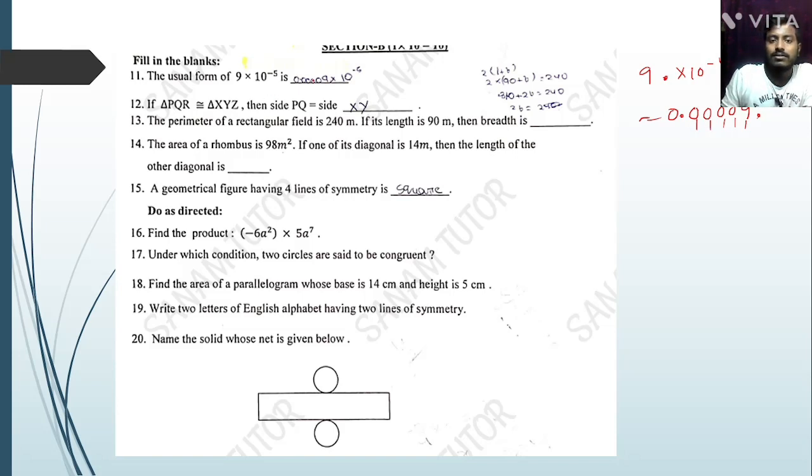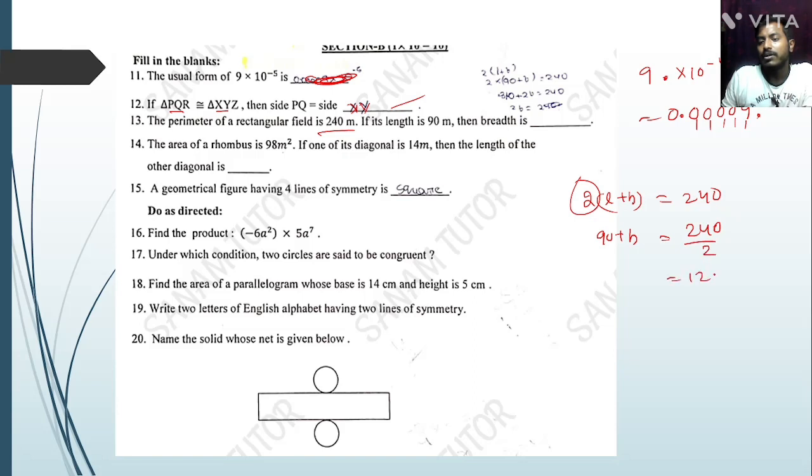Next question. If PQR and XYZ are congruent, then side PQ corresponds to XY. So the answer is X and Y. The perimeter of the rectangular field is given. For a rectangle, 2 into L plus B equals 240. Now L equals 90, and L plus B equals 240 divided by 2, that is 120. So B equals 120 minus 90, that is 30. So breadth equals 30.